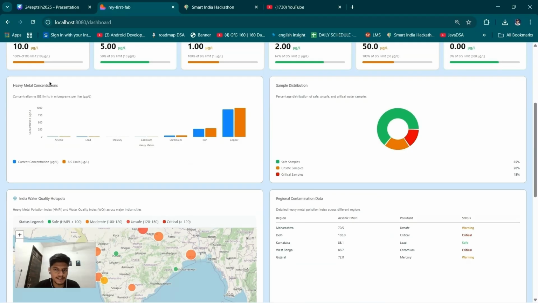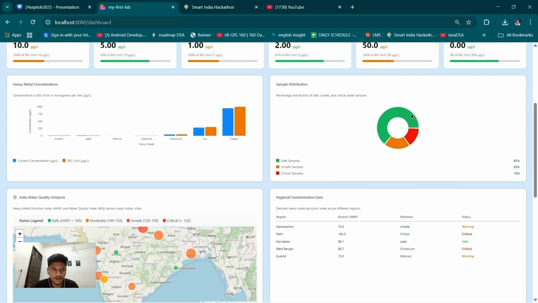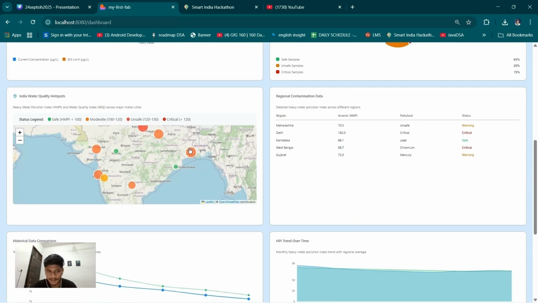That is the threshold limit set by the BIS. You can check with the bar graph. Here also, we are categorizing the water samples in three different cases: safe samples, unsafe, and critical samples. And also followed by the integration of groundwater report with the geo coordinates.